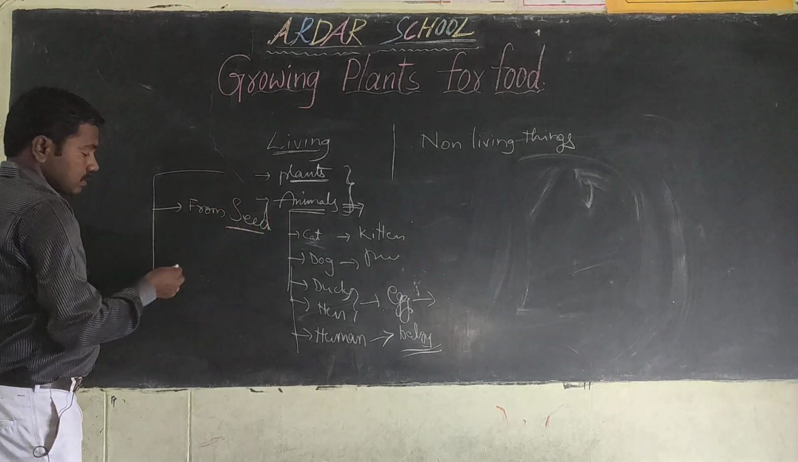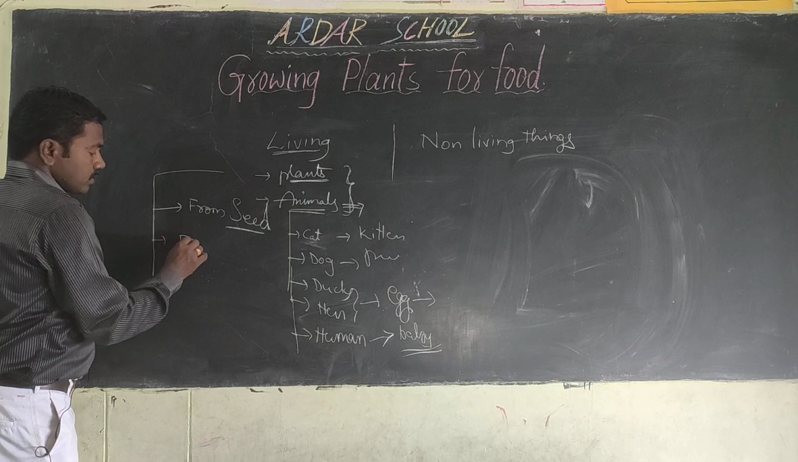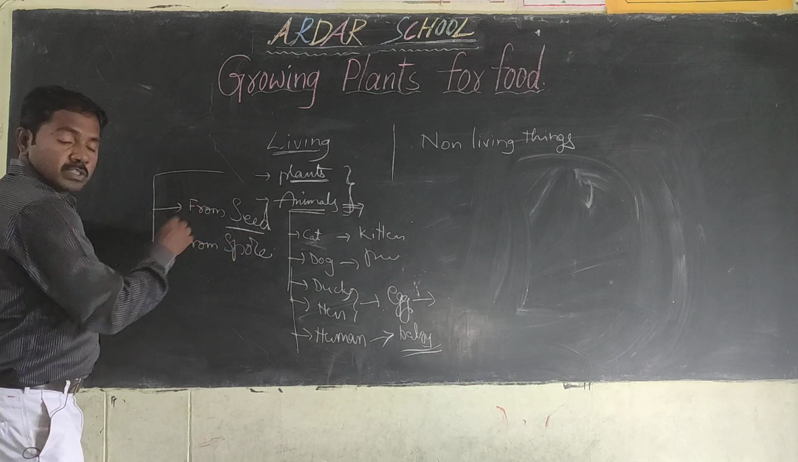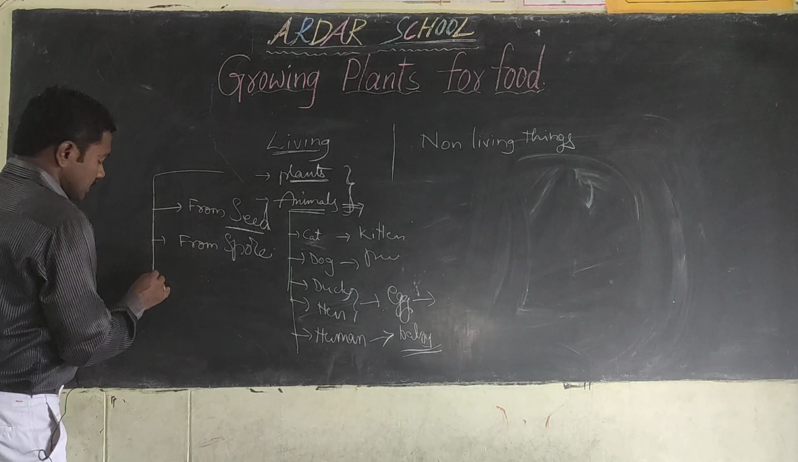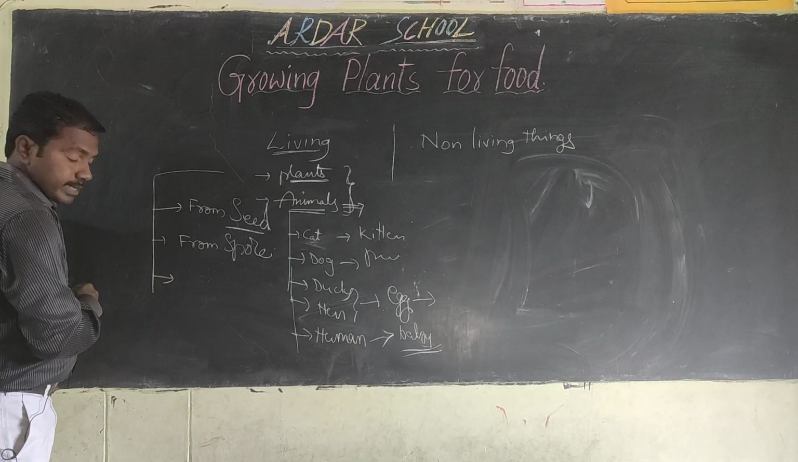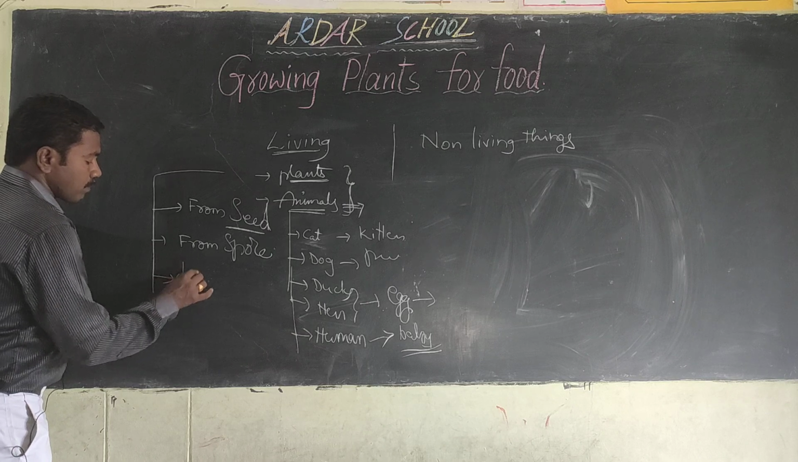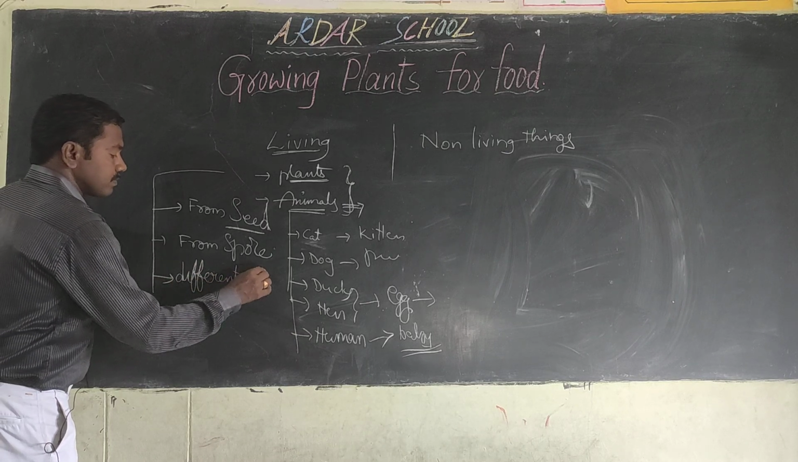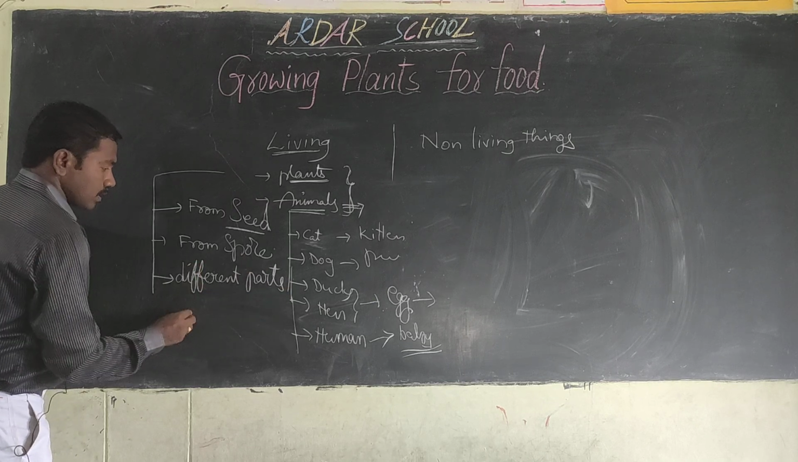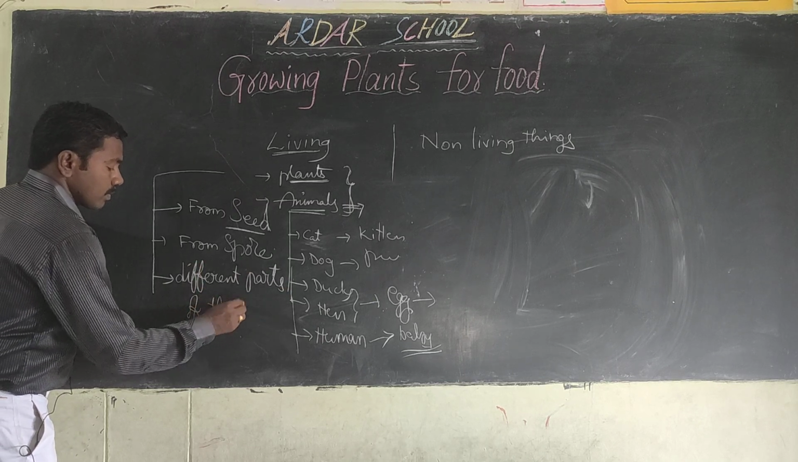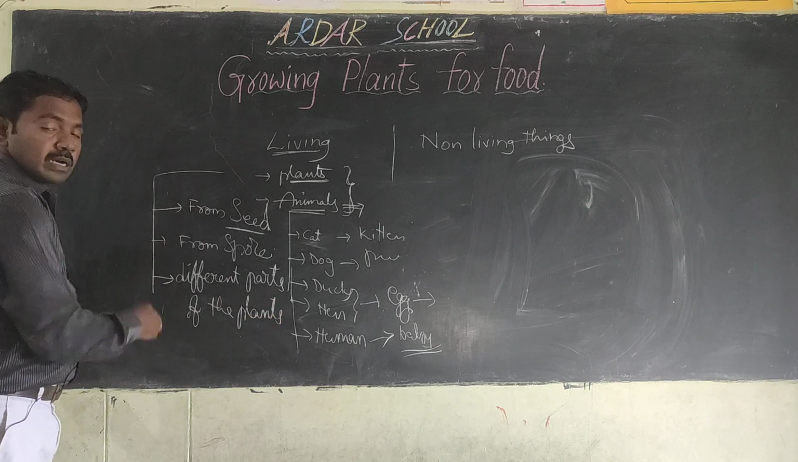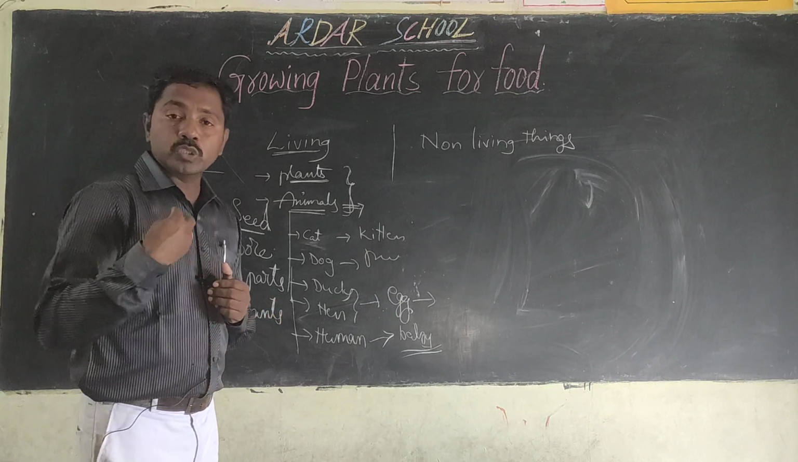First, from seeds we get plants. Next, from spores we get plants. Next, from different parts of the plant. So in these ways we get new plants or new saplings.